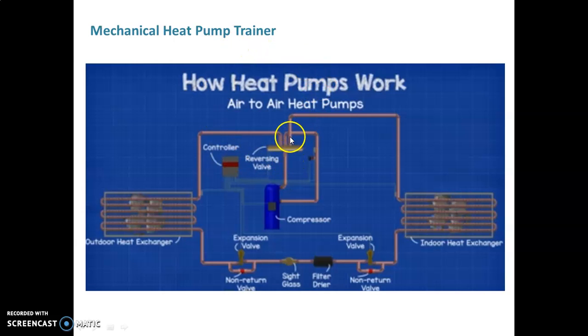Second most important component of that heat pump is that reversing valve. That reversing valve is very important to shift the flow of that refrigerant. The next important component is that outdoor heat exchanger. The next is expansion valve. The next important is that dryer. The next important component of that heat pump is indoor heat exchanger.